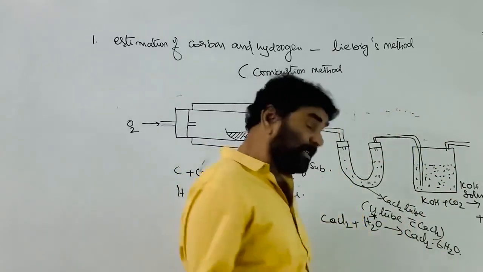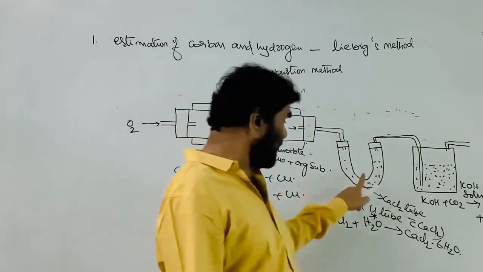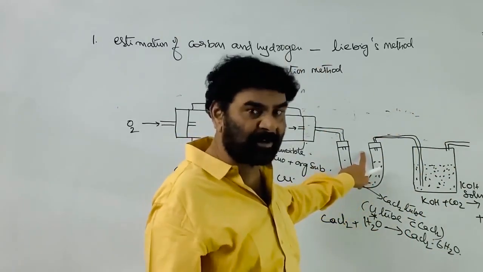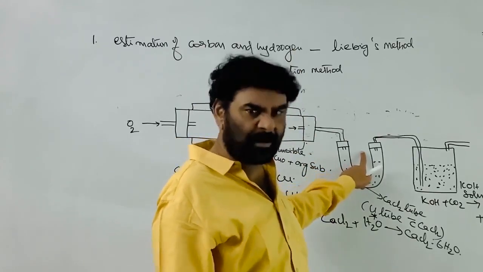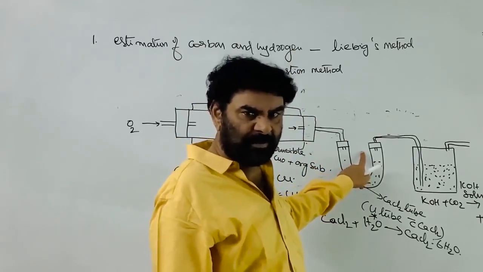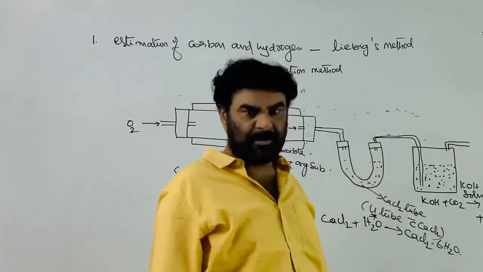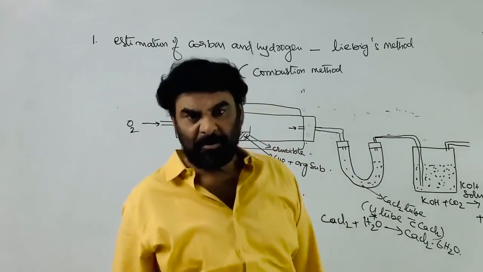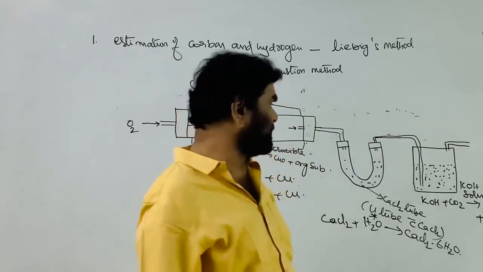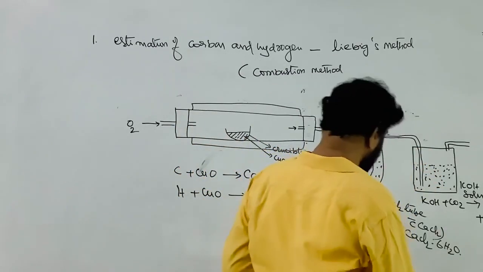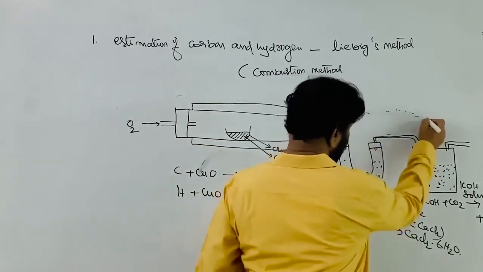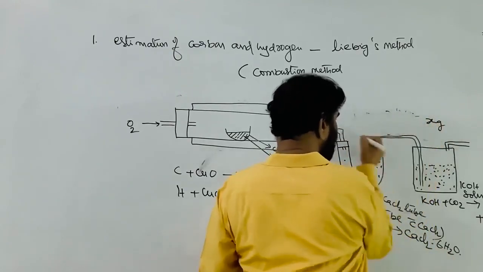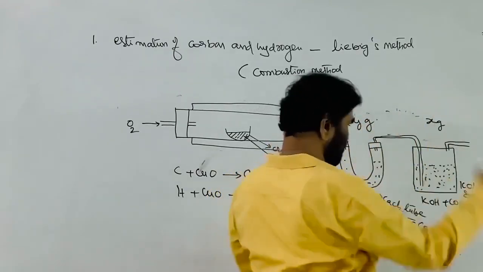The increase in the calcium chloride tube is due to the H2O absorbed, which we assume is H2O formed from the hydrogen of the organic substance. Say the increase in the weight is X grams for this and Y grams for the KOH bulb.